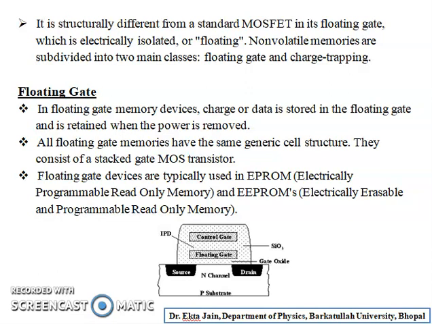All floating gate memories have the same generic cell structures and they consist of stacked gate MOS transistors. Floating gate devices are typically used in EPROM, that is electrically programmable read-only memory, and EEPROMs, means electrically erasable and programmable read-only memory. The diagram for the floating gate is in front of you on the slide.